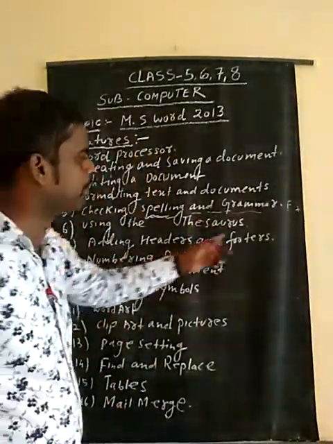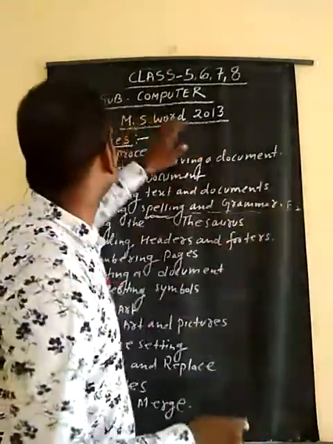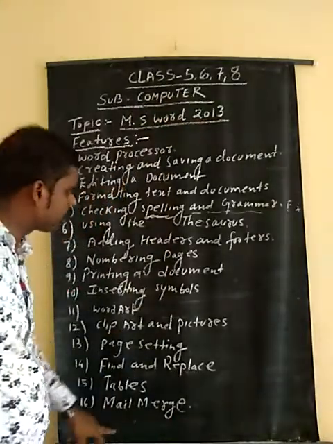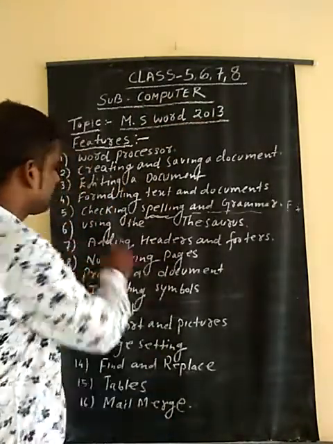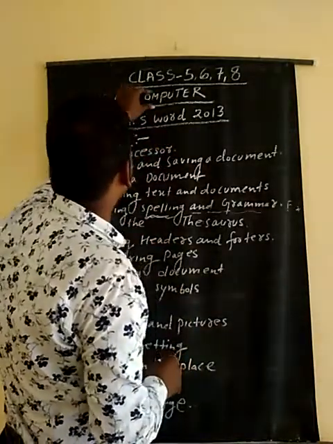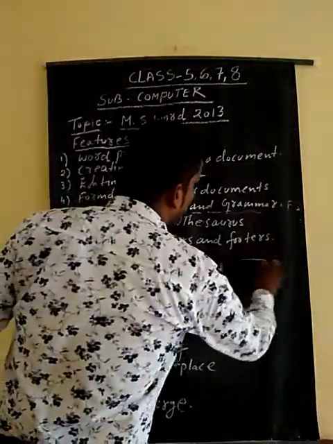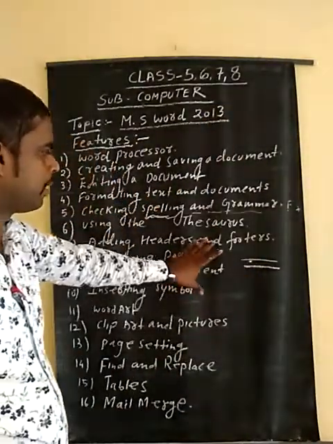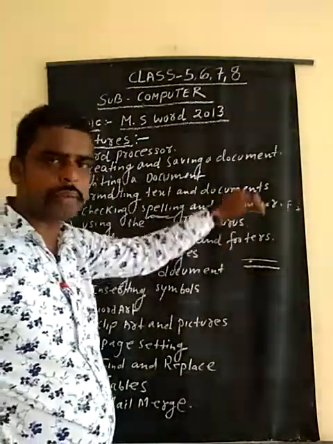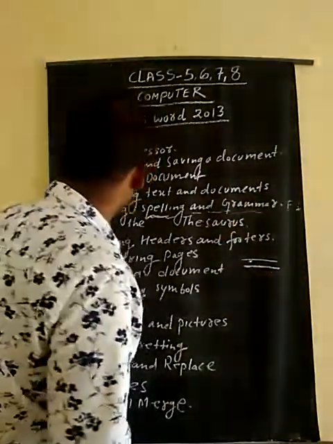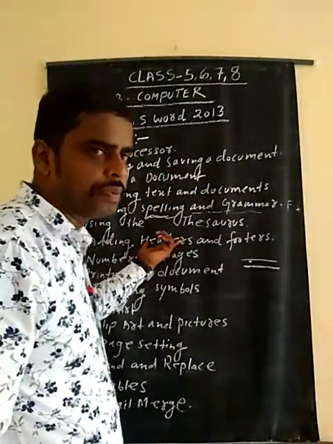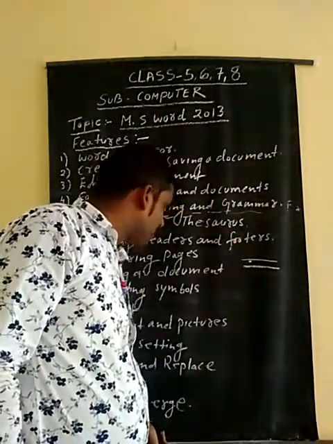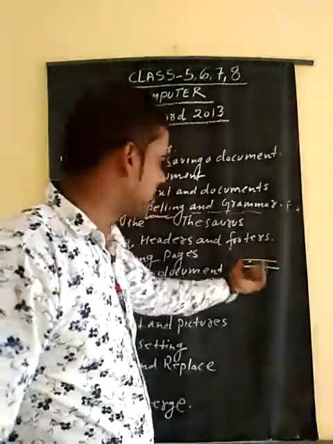Next point is adding header and footer. Suppose you want to write something as a heading. Suppose you write here computer, this is a header, and this mark below is known as footer. Header and footer are on the two ends of the page. If you push a header, there is a line. This portion is header and this portion is footer. In an A4 size paper, the page has two points, one is header, the second one is footer. These features help you to write a heading above the line, and if you want to write a heading at the bottom, you can choose the footer option.